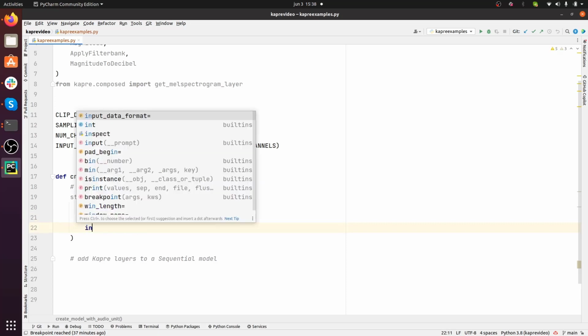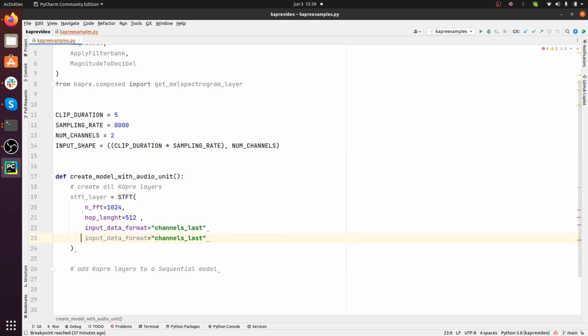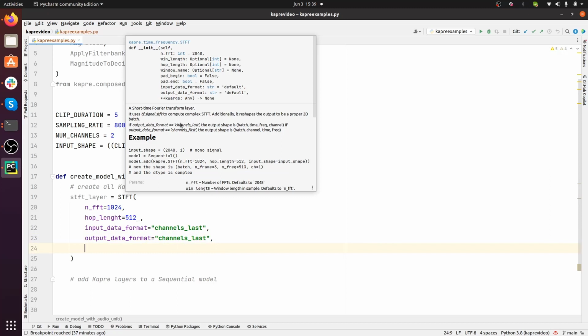And then we're going to pass the input data format, and here we should say whether we are channels first or channels last, and here we'll say channels last, and we should do the same thing down here for the output data format. Okay, and I think there's still a thing missing. n_fft, hop length, and input data, output data format. No, I think that's it.